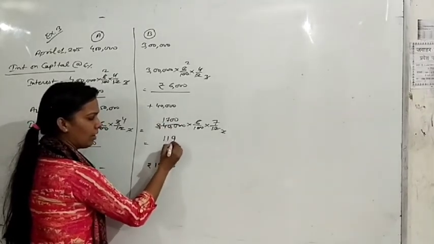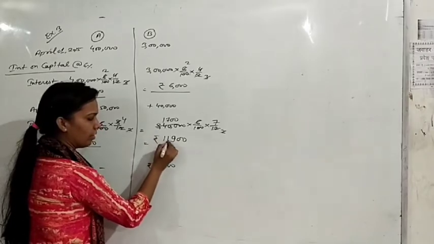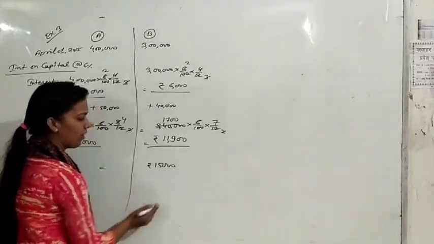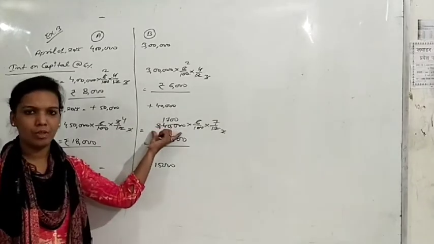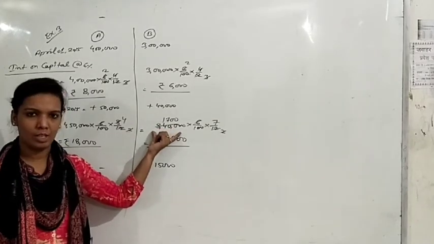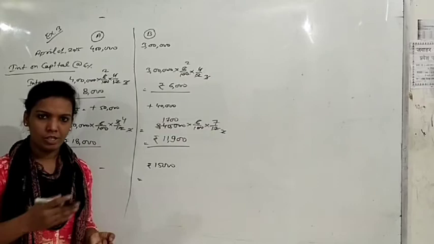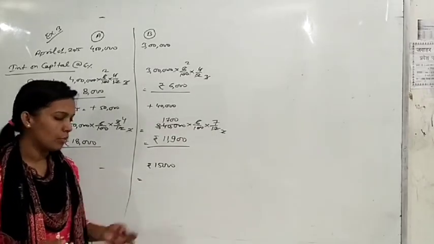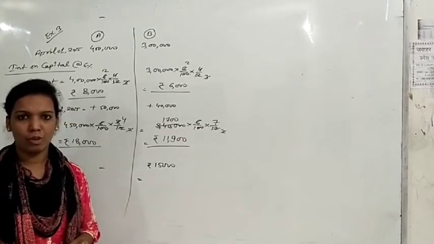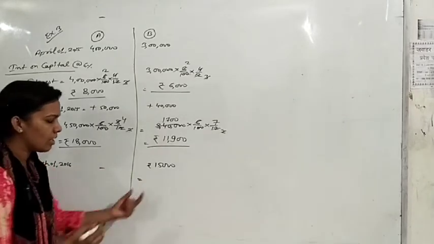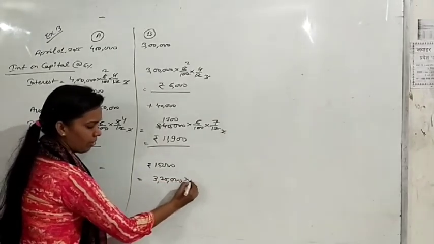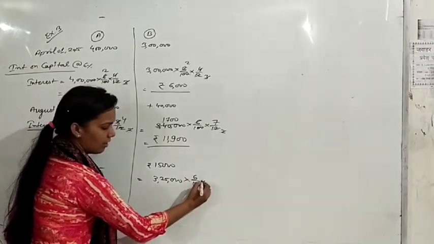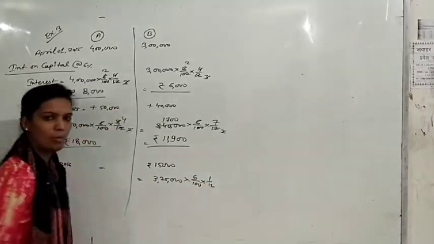It will be 11,900. This is for 7 months. After this, on March 1st, B's capital on 1st August was 3,40,000. The same capital was running till February, but on March 1st, he withdrew 15,000 from his capital. It means now his capital is 3,25,000. 6% interest, and this is for 1 month, only for March month.